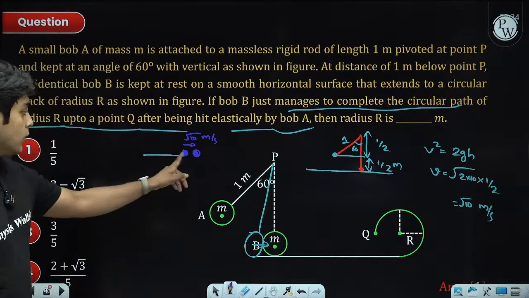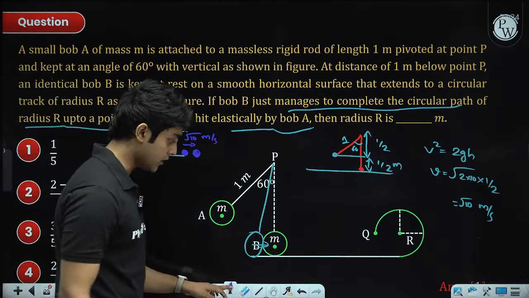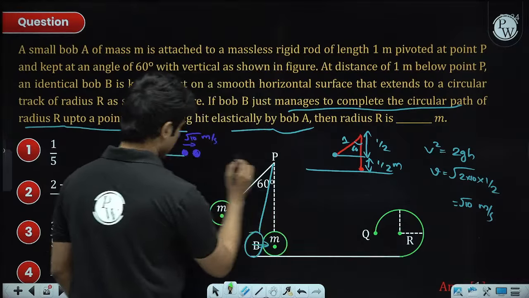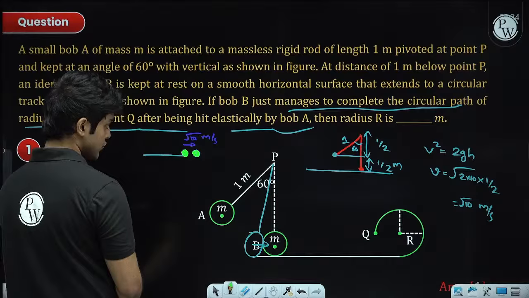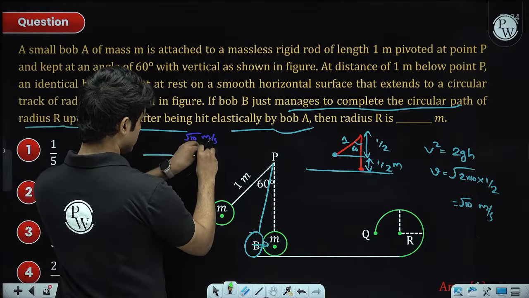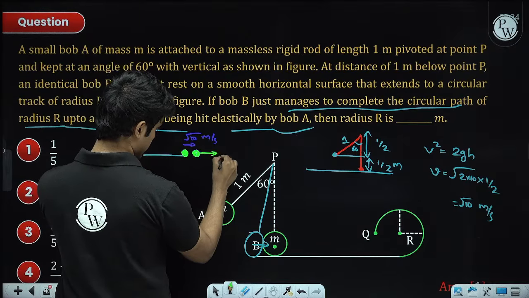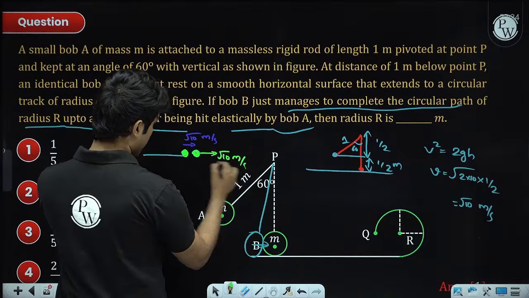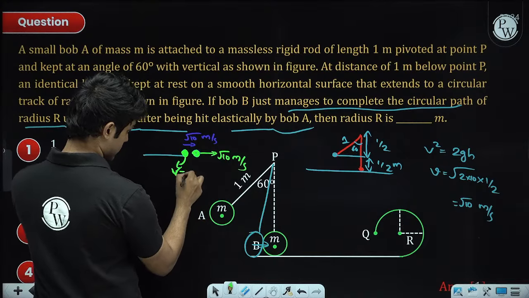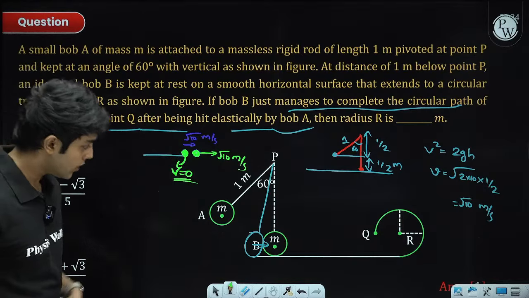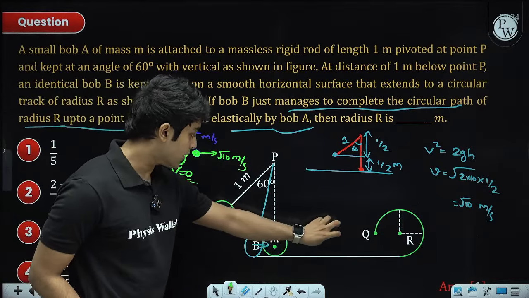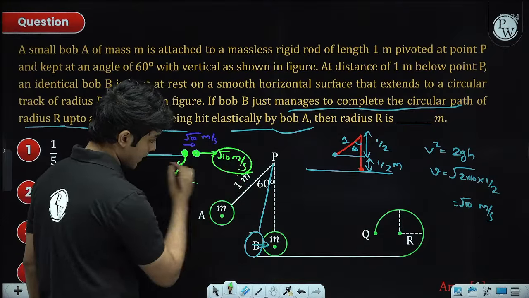When an elastic collision happens between two balls of the same mass, their velocities are exchanged. So this root 10 collides with the second mass, and the second mass will get a root 10 meters per second, and the first will come to rest. This is what happens after the elastic collision. Now this ball starts moving with square root 10 meters per second to the right.